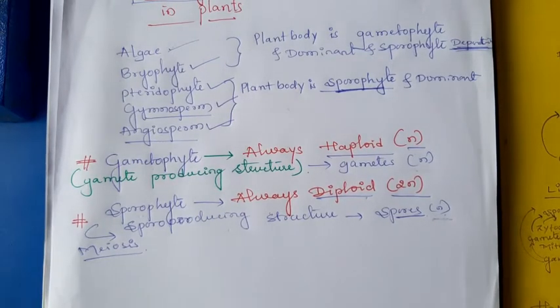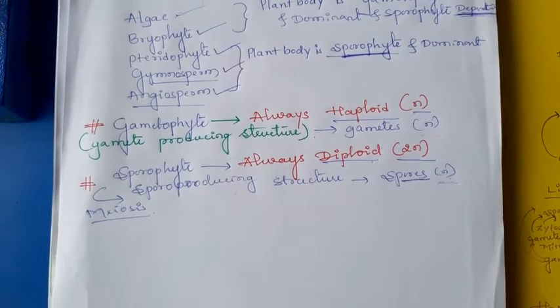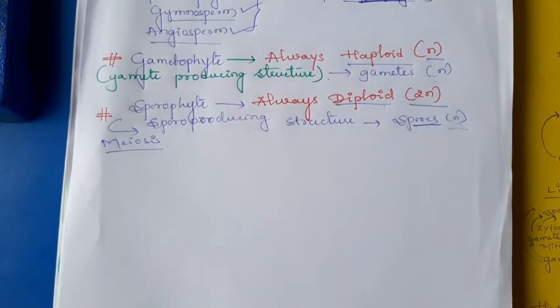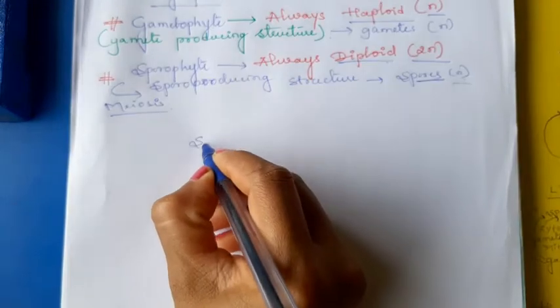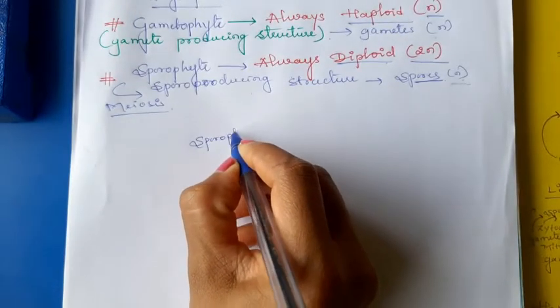I can give some simple basic knowledge about alternation of generation.